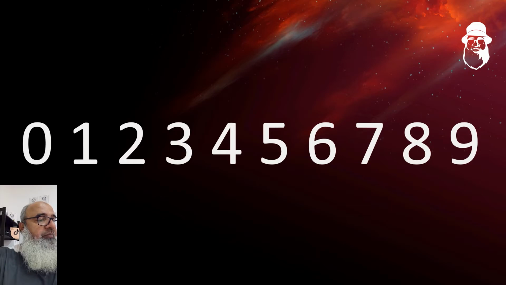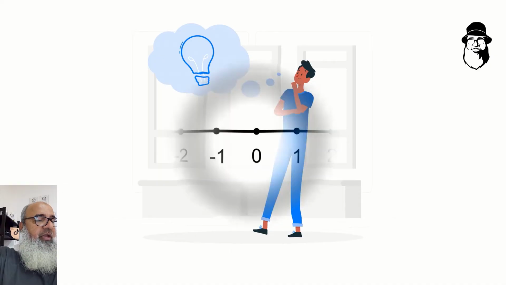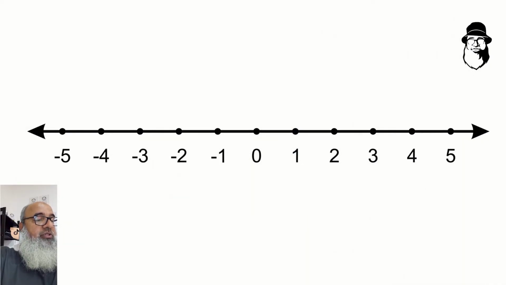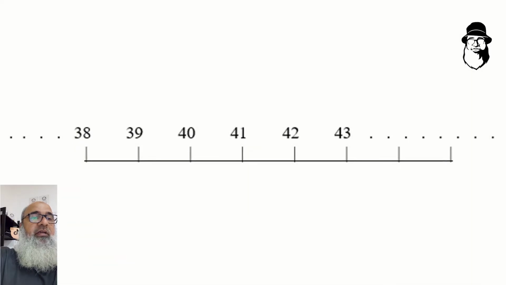8, 9. A good way to imagine numbers is to imagine them on a straight line like this. It's called the number line, and we can pick out a section of the line anywhere we like. This makes it easier to work with numbers. We can add and subtract them.